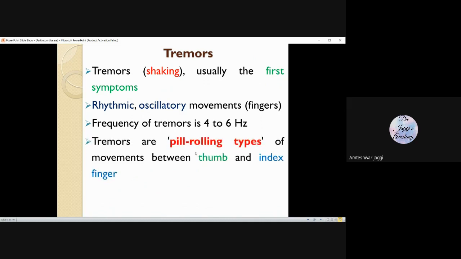And this is a characteristic word, pill rolling type of tremors. Like a person is rolling pills between the thumb and index finger. So he is having tremors of this pill rolling type. And the tremors may get worse during emotional stress.